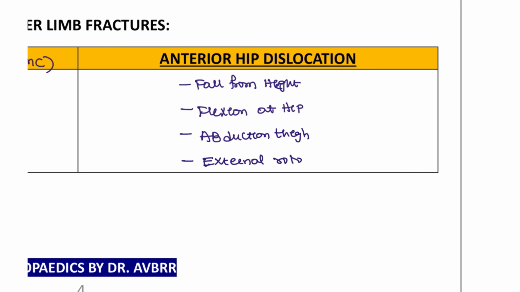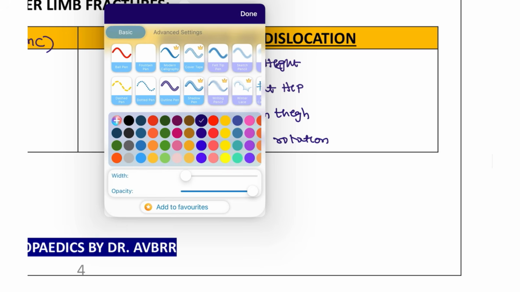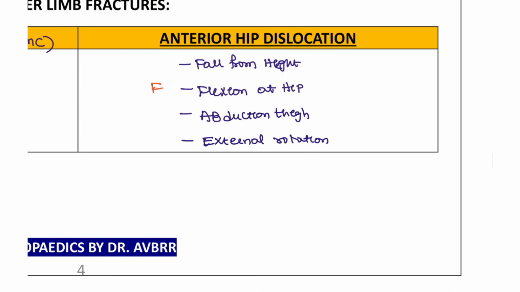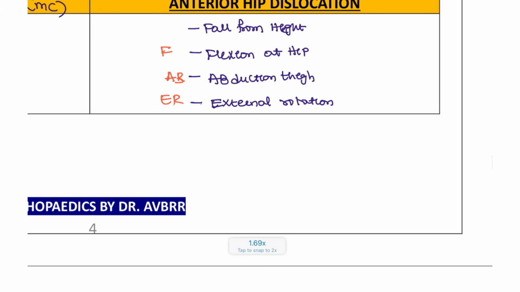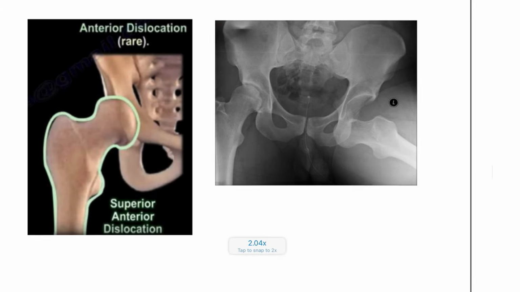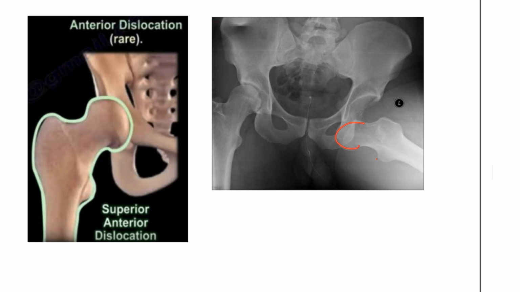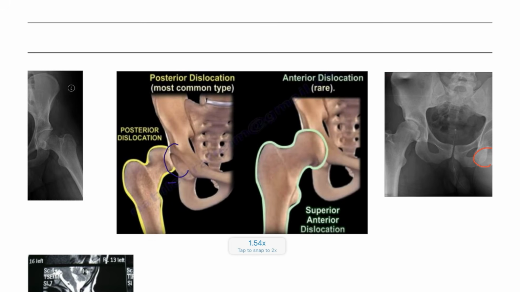I will show the image of the X-ray and the mnemonic that you can remember this with, FABER. With the FABER. Right, here you can see this is a picture, anterior dislocation and external rotation, abduction. Right, this is how it is going to be presented.